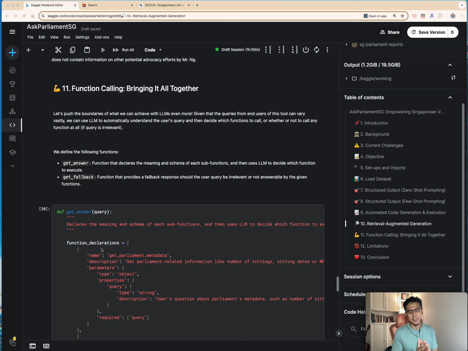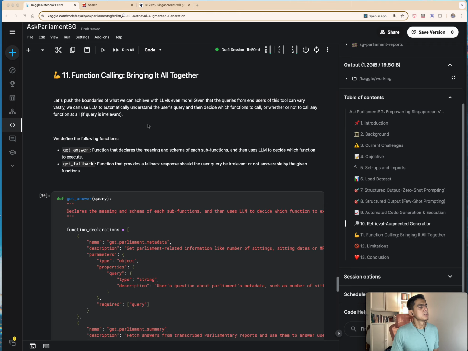From the user's perspective, you can have a variety of questions that are asked, or they might have questions around different things about MPs and issues that were discussed in Parliament. So I think here is really our attempt to push the boundaries a little bit more with LLMs and try to have an overarching approach or methodology to take a user query and then decide what to do with it.